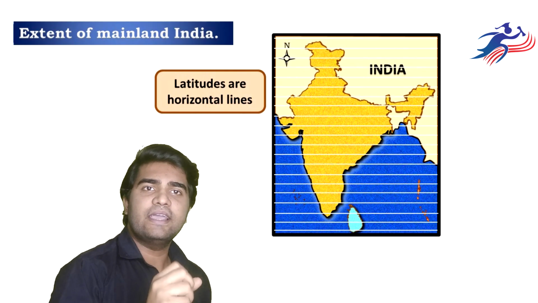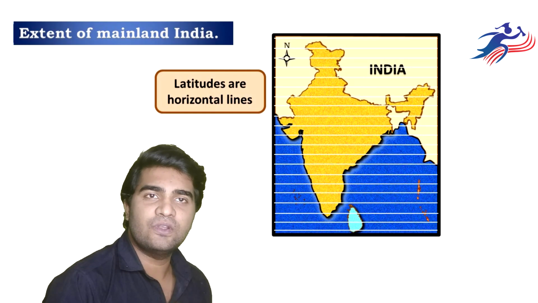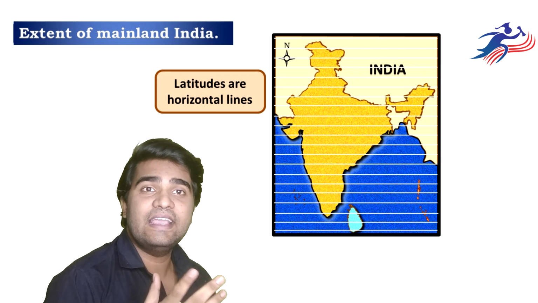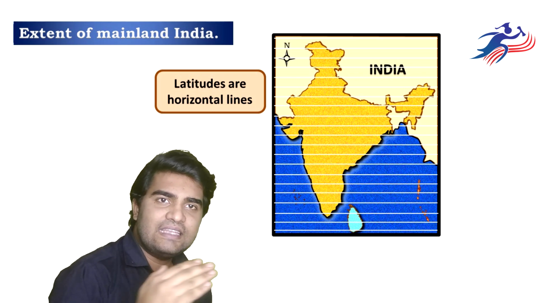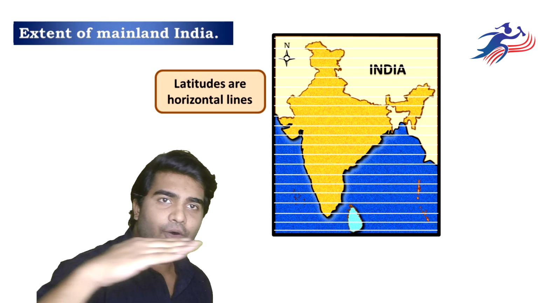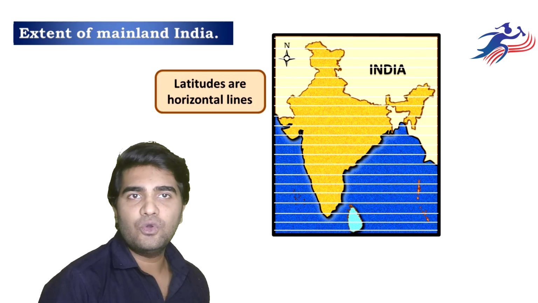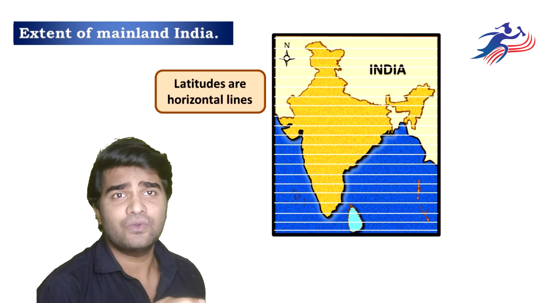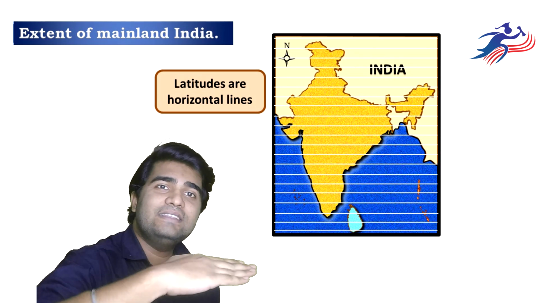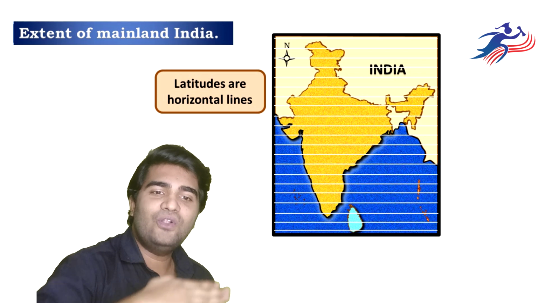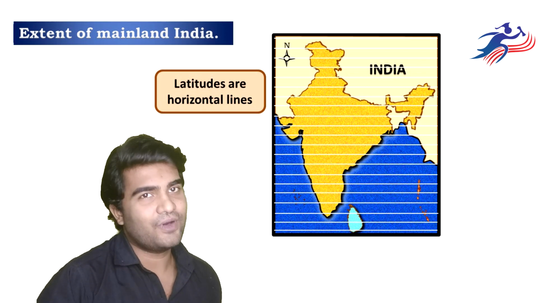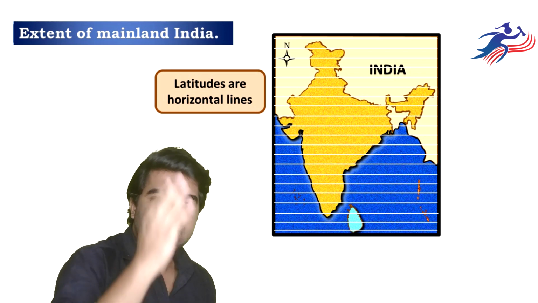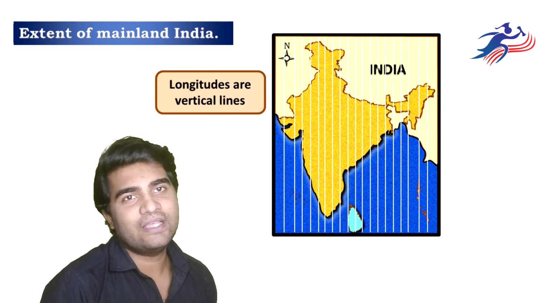Location we have understood, that it lies in northern and eastern hemisphere of the globe. Now let us understand the extent. So these lines, all the horizontal lines which are there in our globe, are known as the latitudes. If you don't remember, in simple language, all the lying-down lines are known as what? The latitudes. All the horizontal lines are known as what? It's the latitude. And these are the vertical lines, they are known as the longitude.